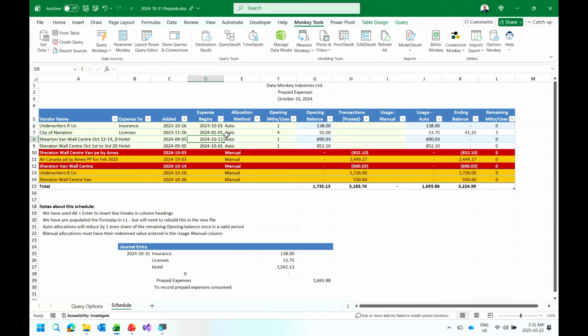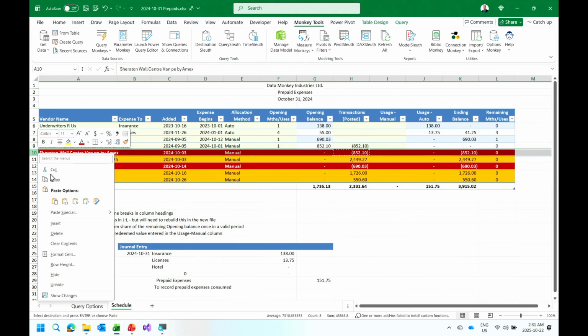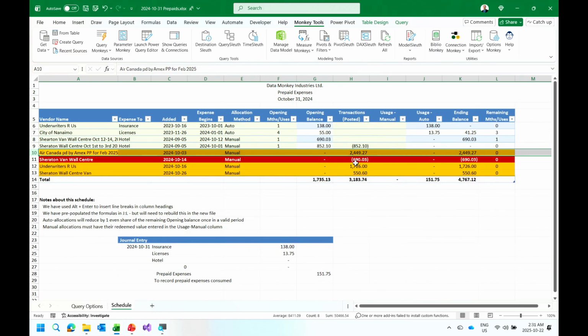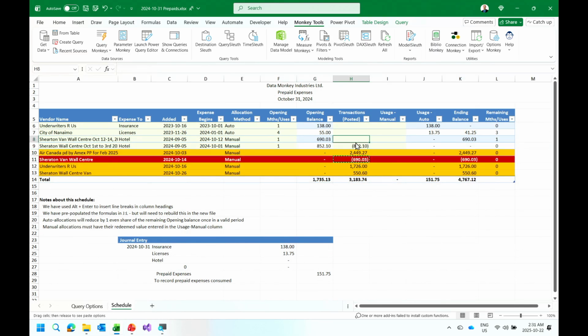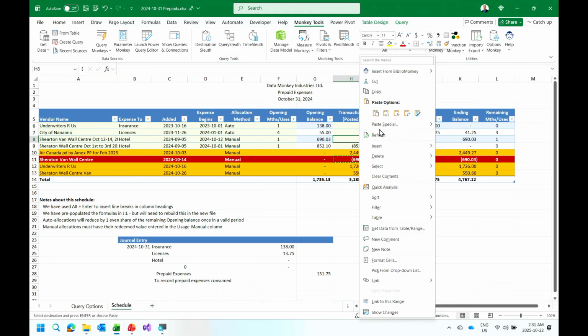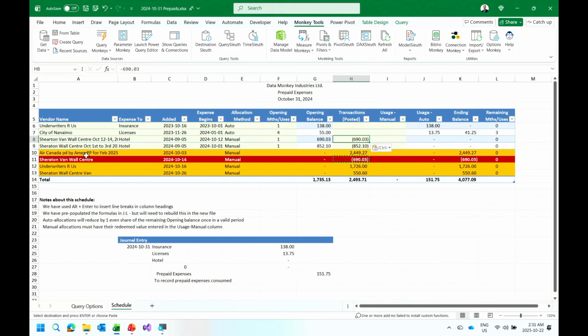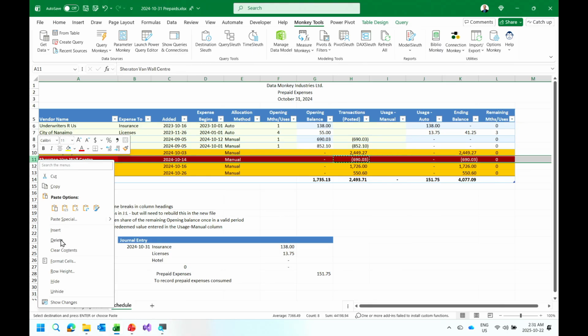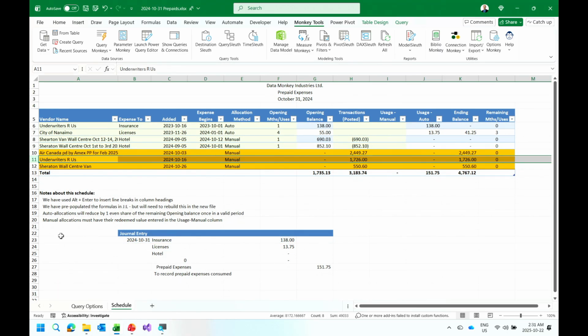So at this point in time, I'm just going to say, okay, well, instead of these being automatic, we're just going to change these back to manual. And I'm going to copy this value and paste it here, and then we can get rid of this row because that one doesn't need to be there anymore. And then I can copy this one here and paste it up here. And this is the human part of a reconciliation. This is the thing that we should never, ever outsource, because the whole point of doing this job is to try and figure out what's happening here.